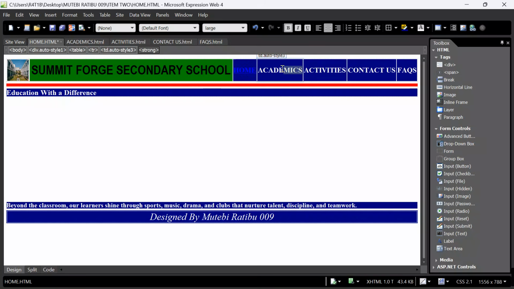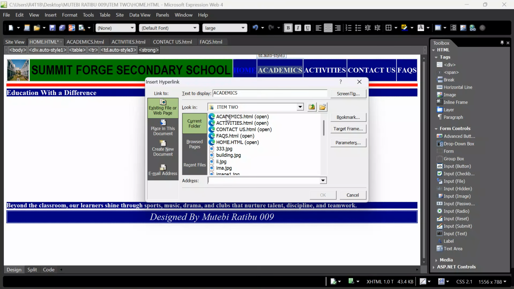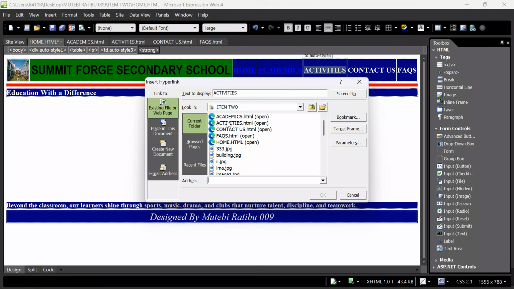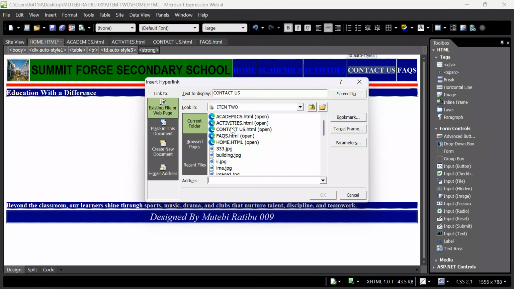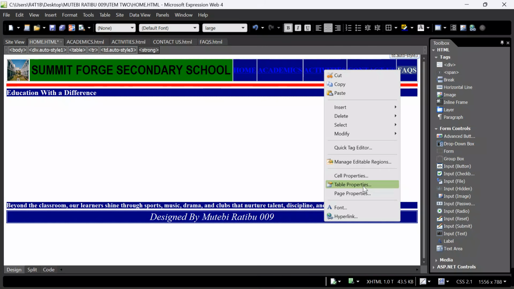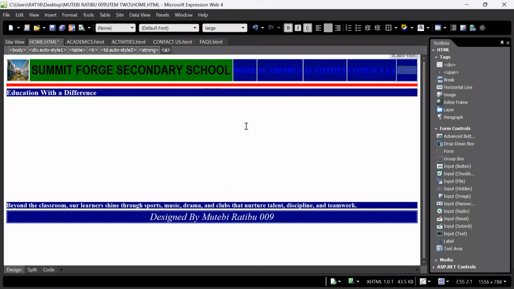Go to academics, highlight the word academics over here, and then right click, go to hyperlink. I want to link this to the page academics. Click OK. Continue like that. Go to activities page, highlight, right click, go to hyperlink. I want to link this to activities. Click OK. Continue, contact us page, highlight, right click, go to hyperlink, say this is contact us, click OK. Go to facts, highlight, right click, go to hyperlink, the facts page is over here, and then click OK. So we are done linking all our pages, and now we are good to go.